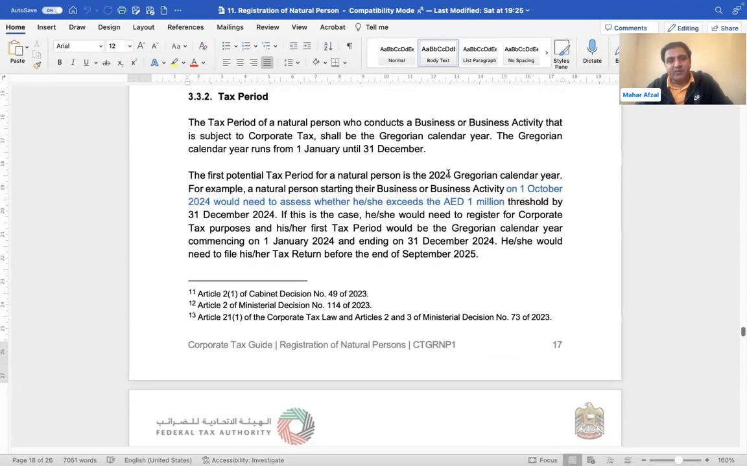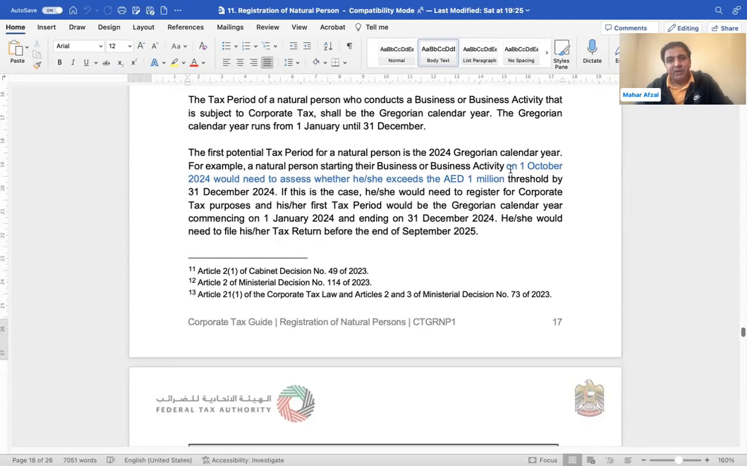The tax period, as we discussed, for a natural person is 1st January till 31st December. If during the year they start up the business and they cross the threshold during the year, they will be liable to corporate tax. It doesn't matter whether you cross the threshold in 1 month or multiple months.